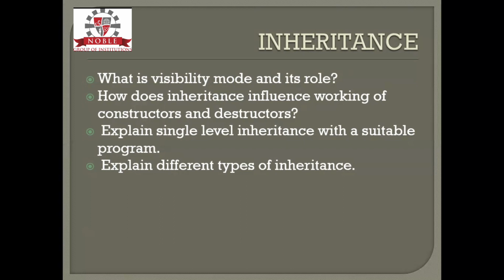Protected means any class which inherits can use those protected members in the other class. So these are the three visibility modes. You have to write a small example to illustrate these visibility modes, and how the public, private and protected modes can be accessed.